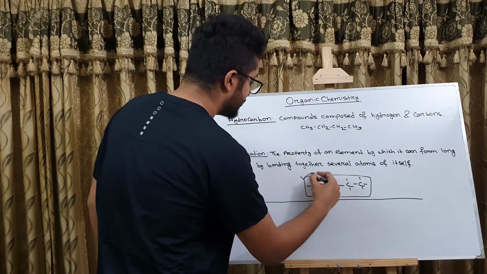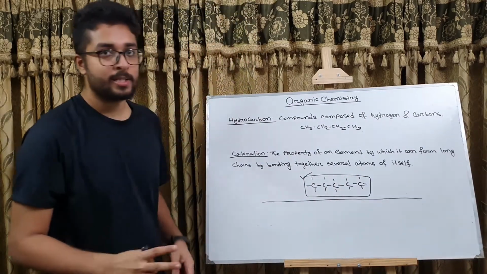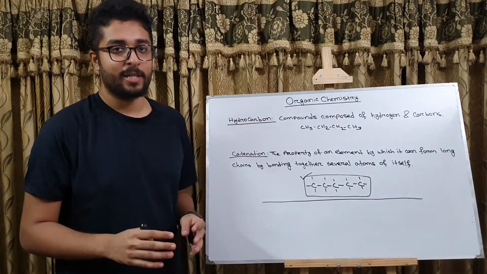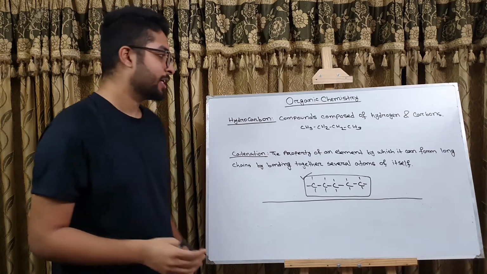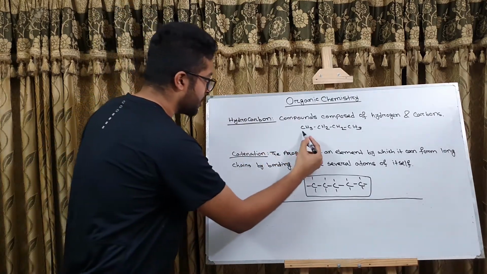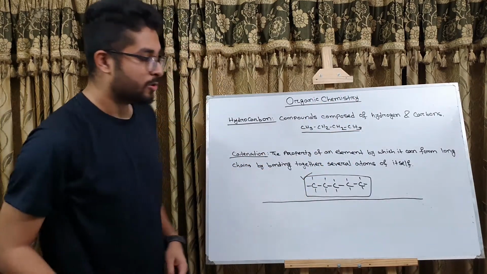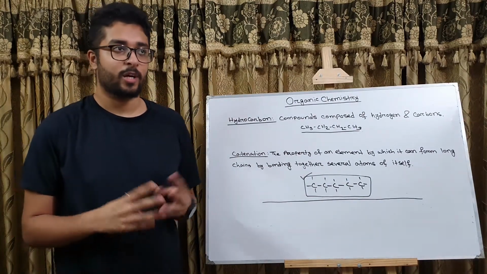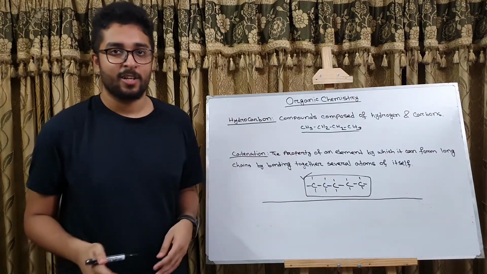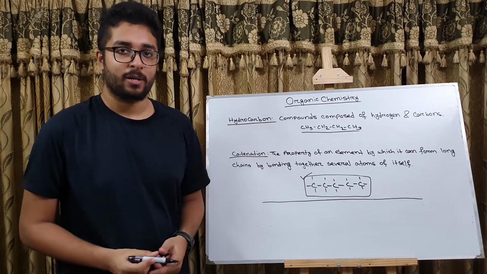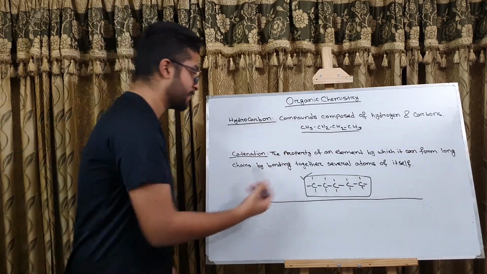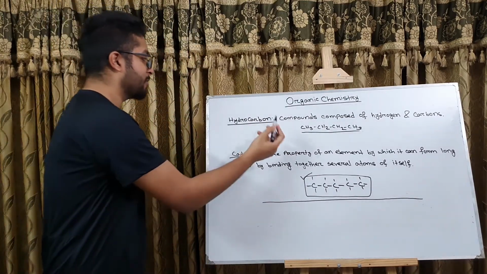And as carbon shows these catenation properties better than any other element, the main chain of organic compounds are basically formed of carbon. So there was a question when we were in class 9 or 10 that why the chain of organic compounds are formed of carbon. So here's the answer. Then we have hydrocarbons.